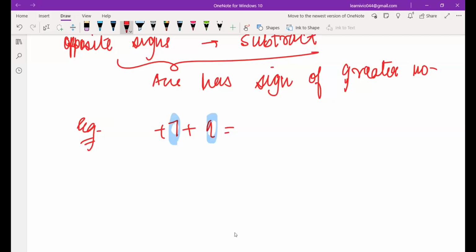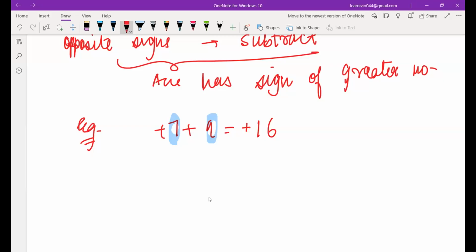What do you get on adding 7 and 9? 16. Yeah, you get 16, okay. So 16 is your answer and you put the sign of the greater number. So plus sign. Understood? Okay.